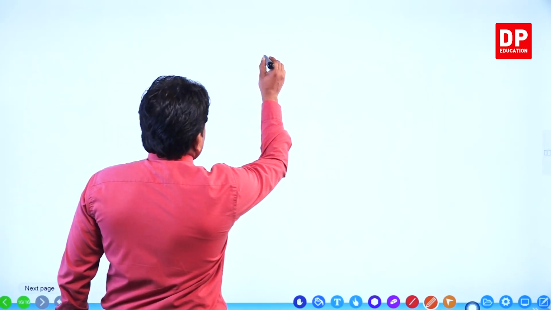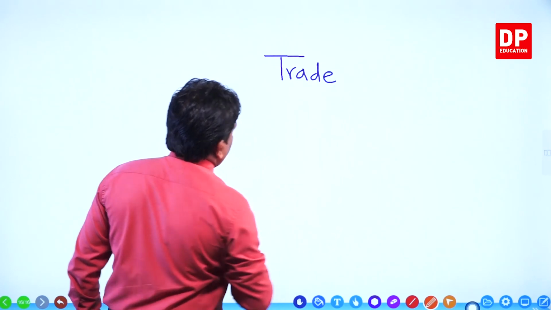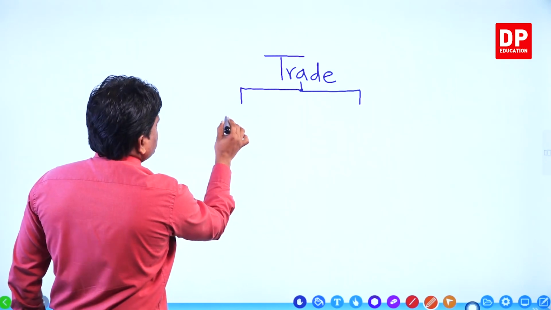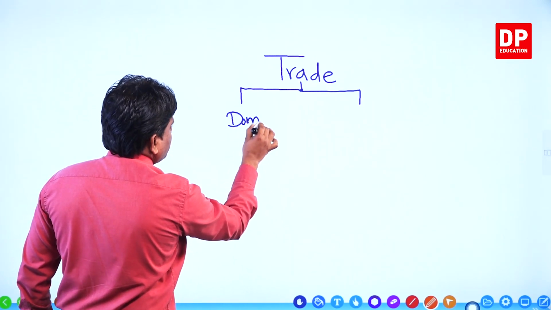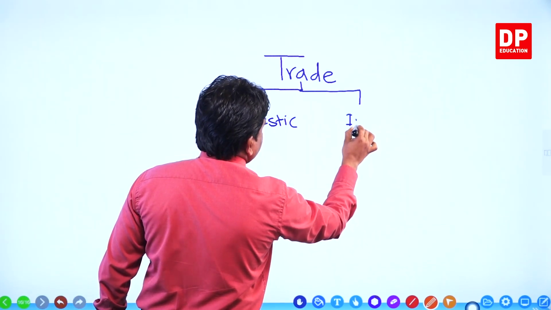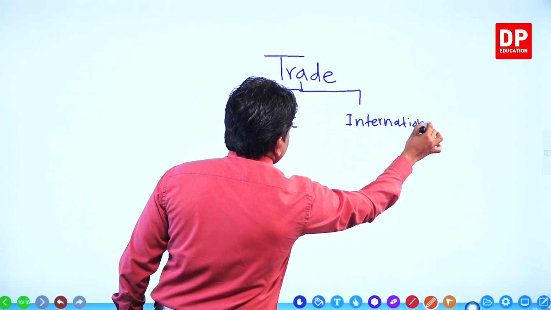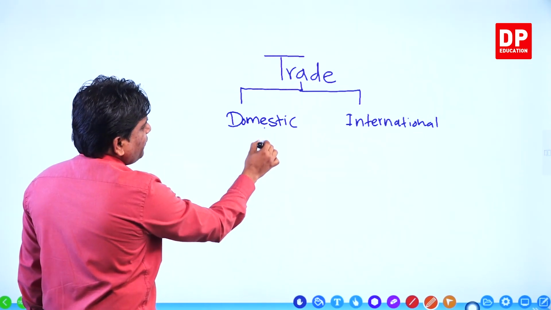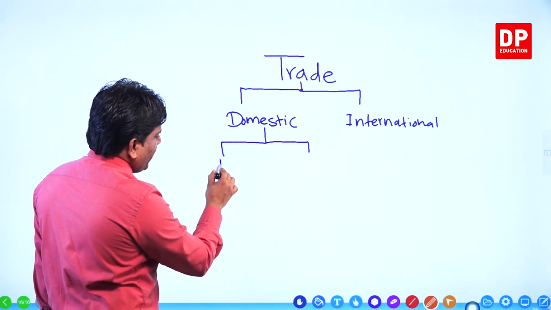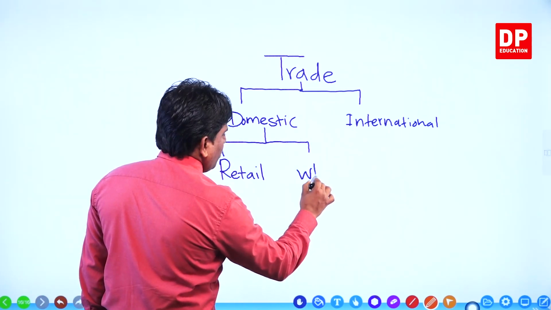We classified trade into two categories, domestic trade and international trade. Domestic trade again we classified into two categories. I think you remember, retail trade and wholesale trade.